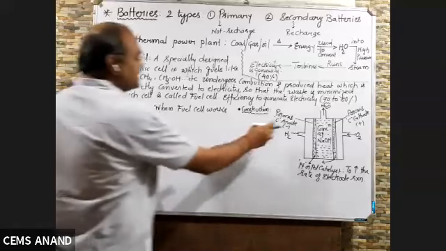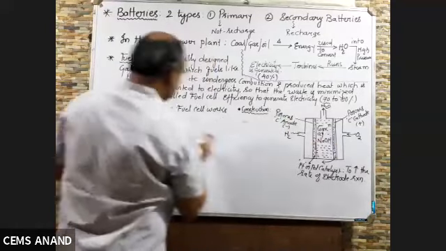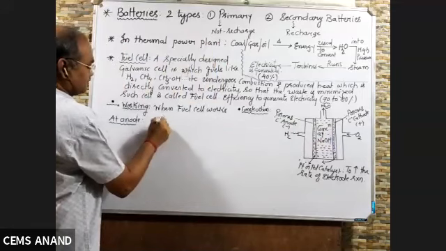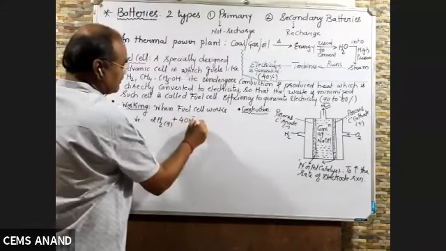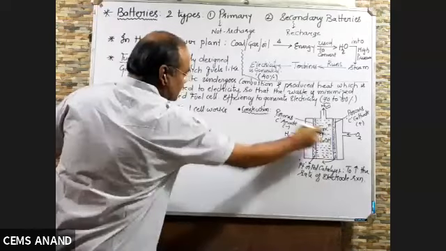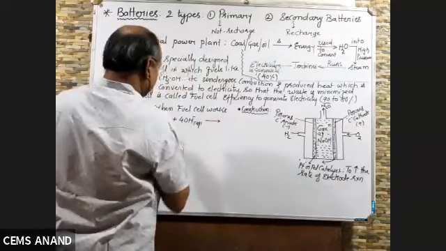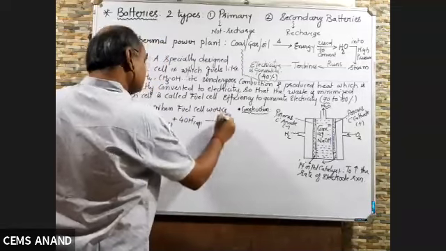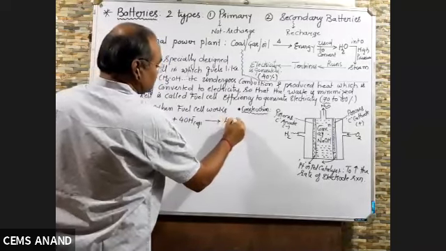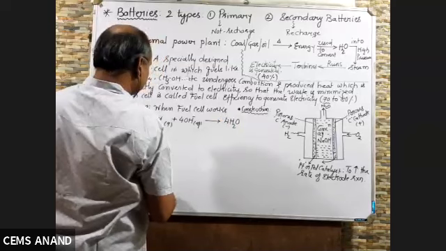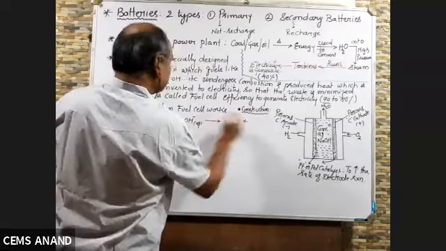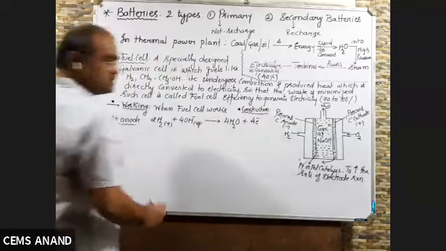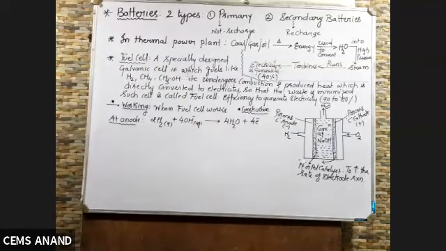So that hydrogen gas will combine with OH minus from the electrolyte solution and gets converted to 4H2O, right, plus 4 electrons. So this is oxidation: 4H2O plus 4 electrons, right?